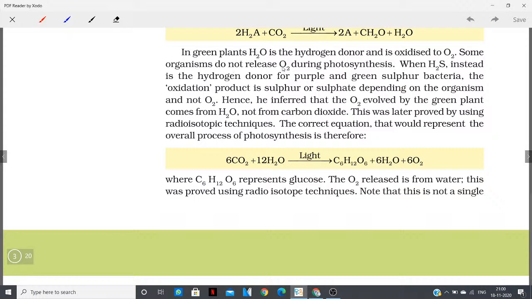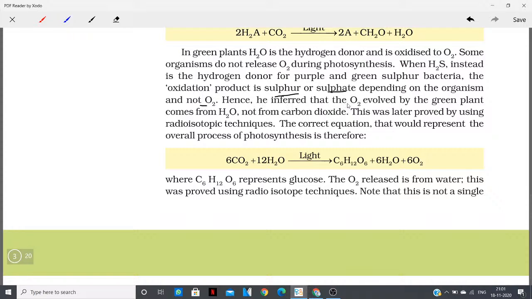Some organisms do not release oxygen during photosynthesis. When H2S, that is hydrogen sulfide, is used instead as the hydrogen donor for the purple and green sulfur bacteria, the oxidation product is sulfur or sulfate, depending upon the organism, and not oxygen. Of course, when water was used, oxygen was coming, but when H2S is used, it will give sulfur or sulfate, depending upon the organism.